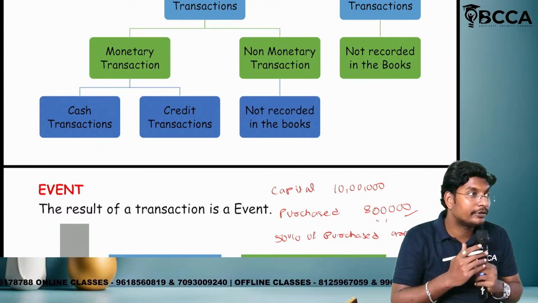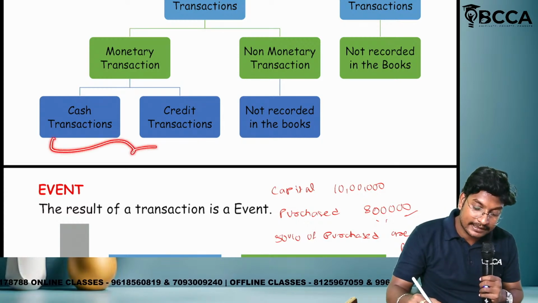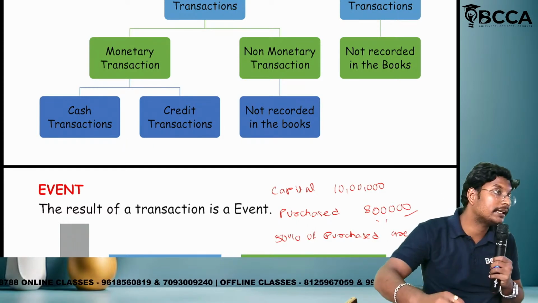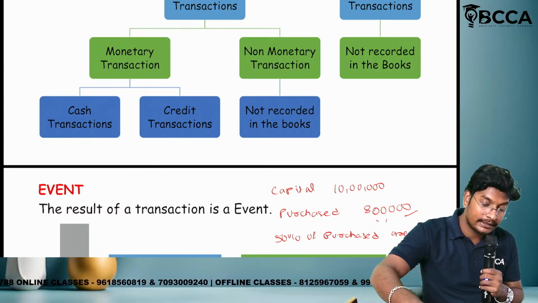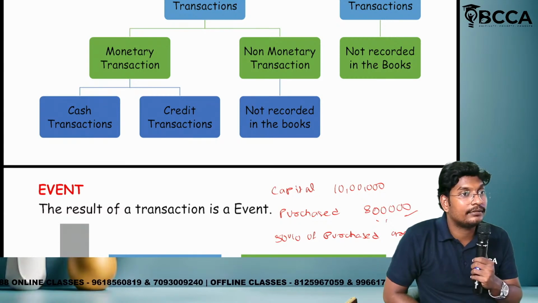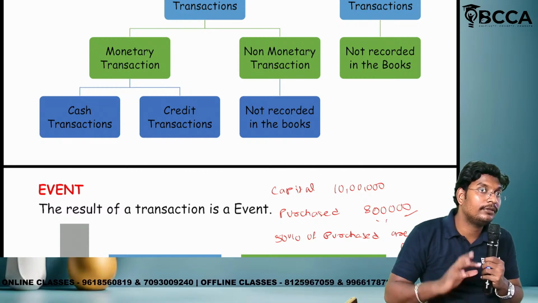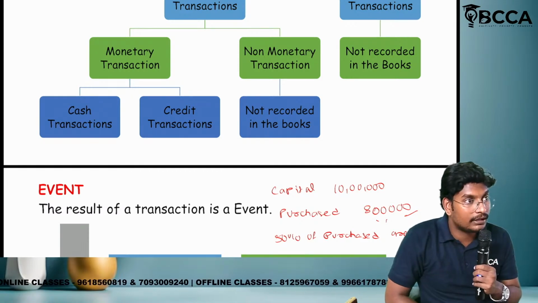What is the meaning of accrual basis? We will record the cash transactions and credit transactions, but the transaction should be related to the current year. If it is the current year, we will record, otherwise we will not record. That means we will show the bifurcation.